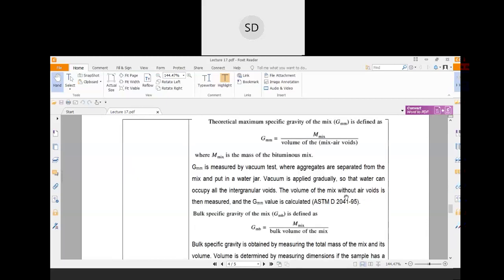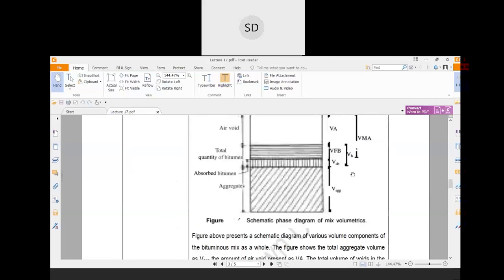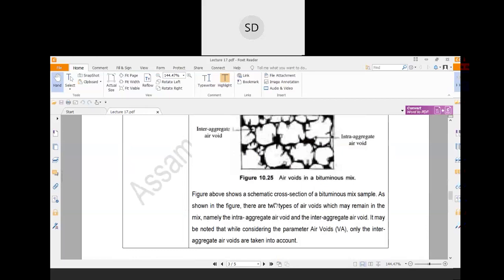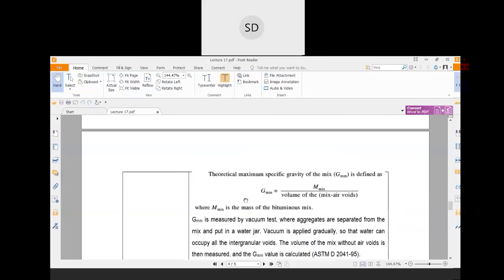Now, within this phase diagram, there are some definitions of specific gravity related to aggregate and bituminous mixes. First is the theoretical maximum specific gravity of the mix, that is, the maximum specific gravity of the aggregate and bitumen mix.